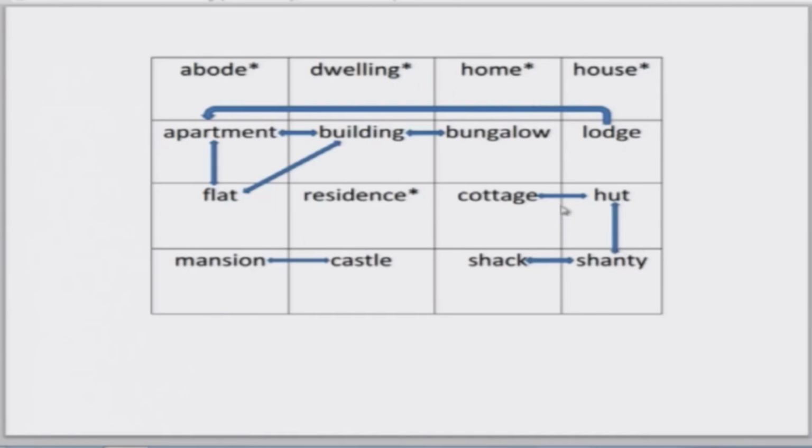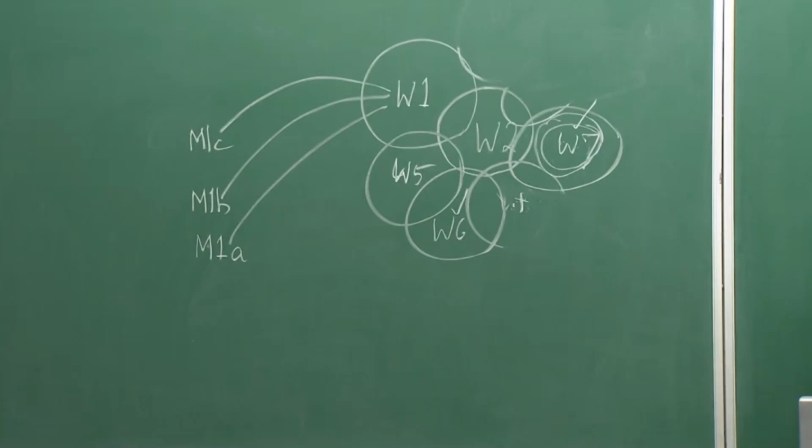Only some of the links have been shown here, because these 5 words, abode, dwelling, home, house and residence, can form so many connections with others that the entire figure will become dirty, and that is why we have just marked stars against them to show that these can be connected to many of these words and others also. And even this is not a very good representation of the fields of words. The correct representation would be an extension of this, which cannot be shown on the blackboard, because the blackboard has only 2 dimensions.